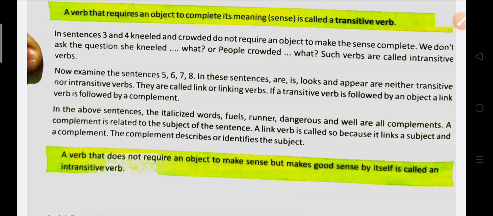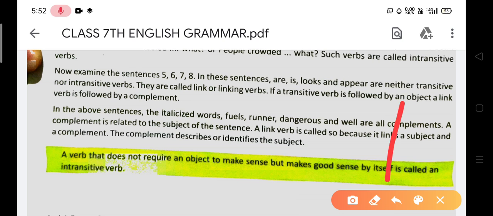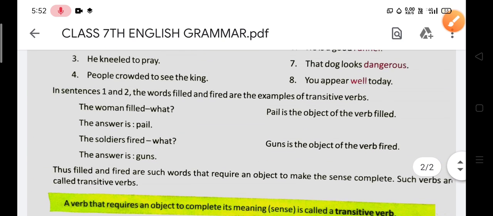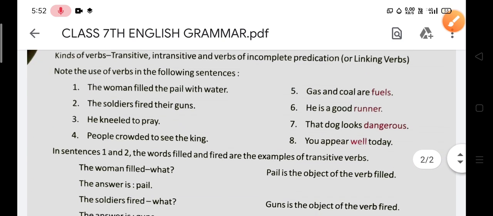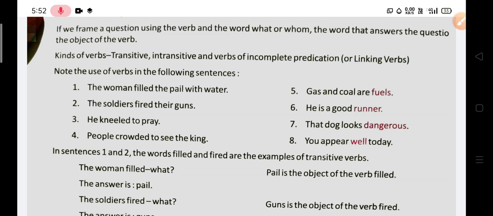Listen once again. In the above sentences, look at the first sentences once again. Number 1: The woman filled the pail with water. Okay. So here the woman filled the pail with water means you have an object with this.